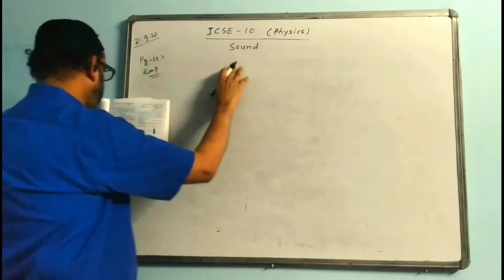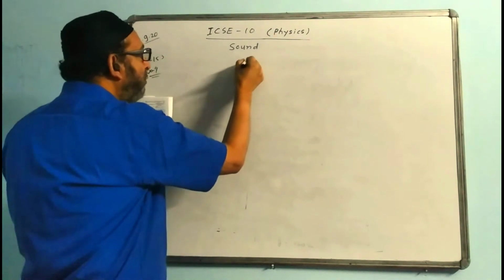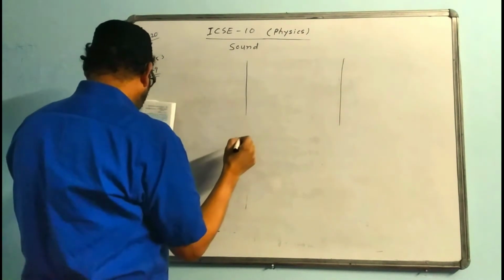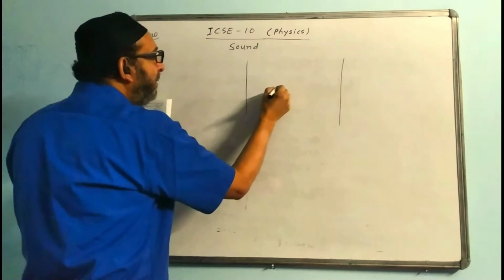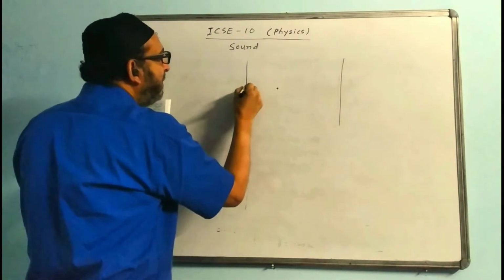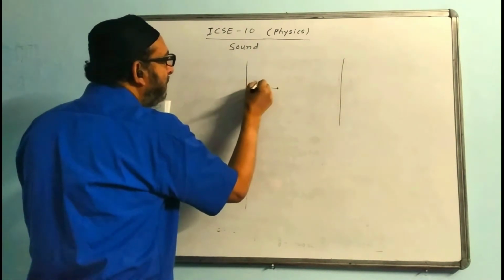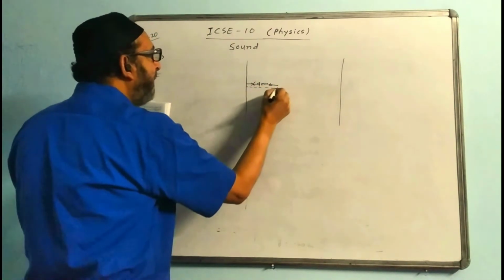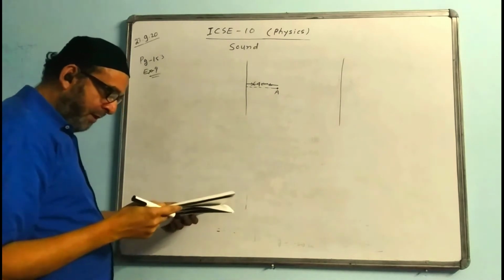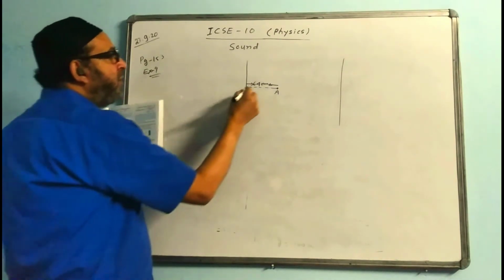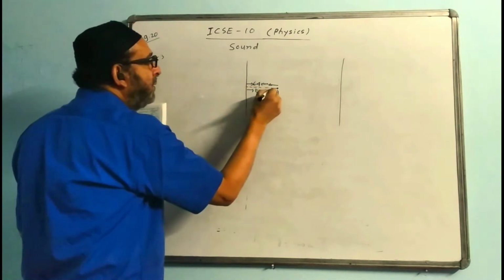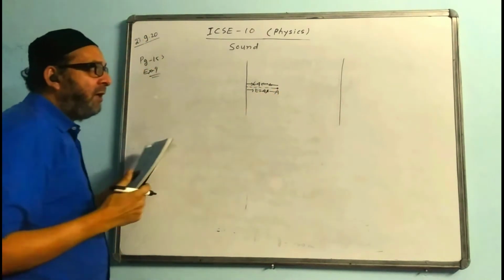They are saying the person is standing between two vertical cliffs, and he is at a distance of 640 meters away from the nearest cliff. This is the nearest one. The distance given is 640 meters. He is firing a gun here and hearing the echo in 4 seconds. For this part, the timing is 4 seconds.